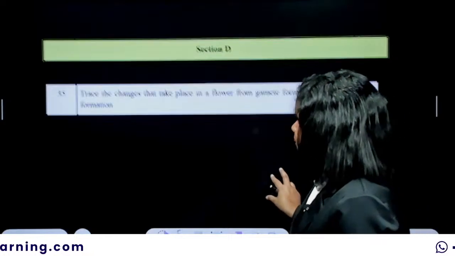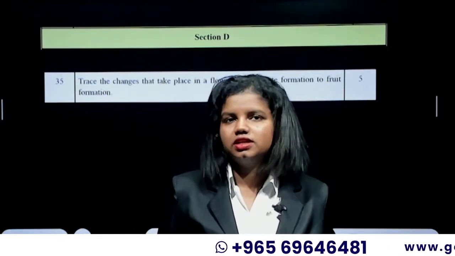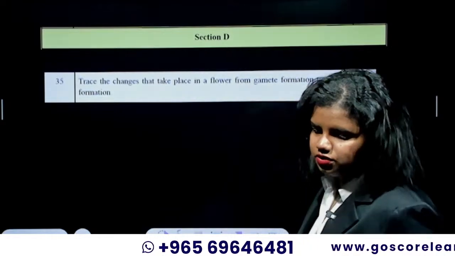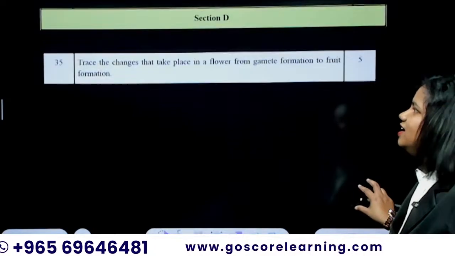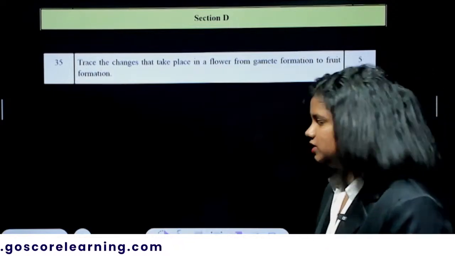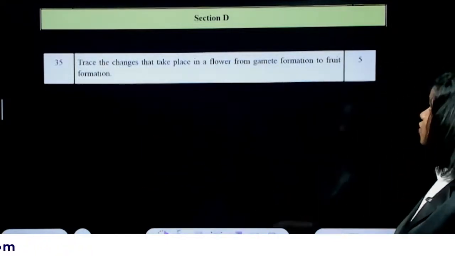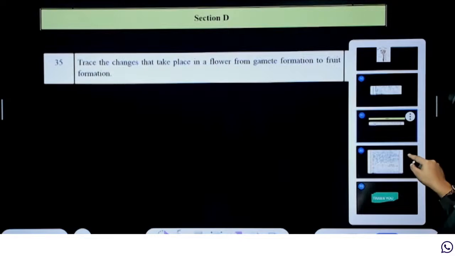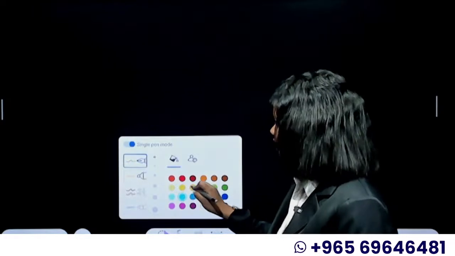Let it be. And this is section D, the final section in the particular question paper. I told you the question paper pattern is completely different from the recent ones, so don't get confused with the questions. Yes, Gion, hi. And this is a question. Trace the changes that take place in the flower from gamete formation to the fruit formation. So gamete formation in plants till the fruit formation. That's a 5-mark question. So you have to sit and write that entire story of fruit and flower formation.